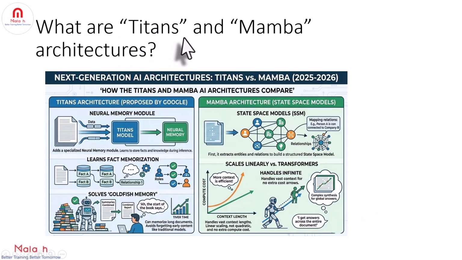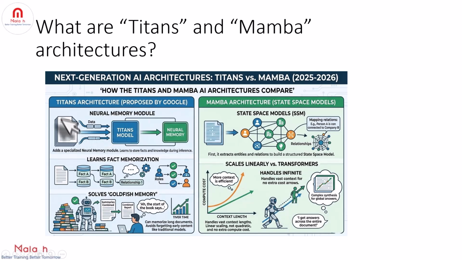Let's understand what the Titans and Mamba architectures are. These are next generation AI architectures emerging in 2025 and 2026. Mamba uses state space models. Unlike transformers, which slow down as conversations get longer, that is quadratic scaling, Mamba scales linearly, and Mamba can also handle infinite context without extra compute cost.